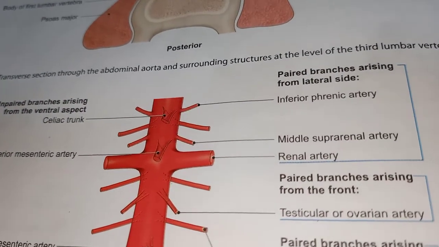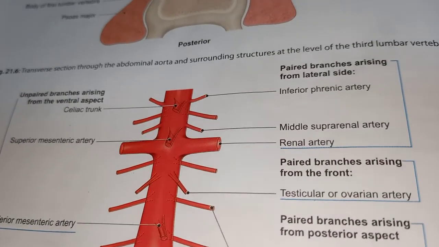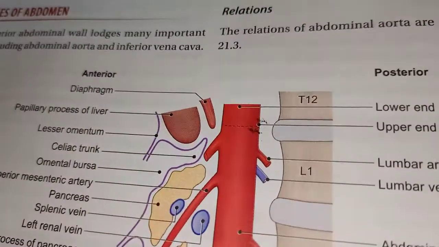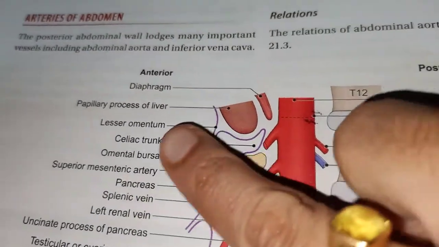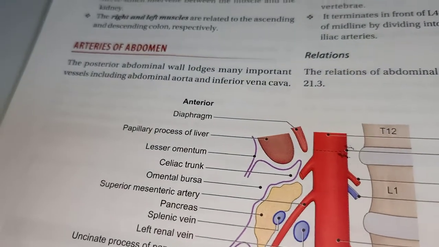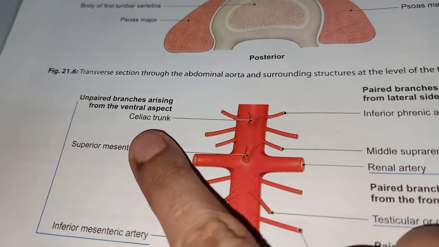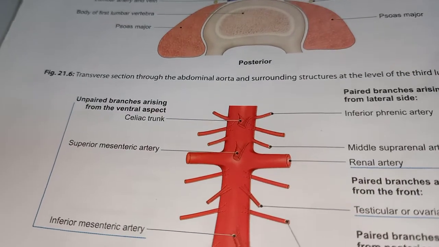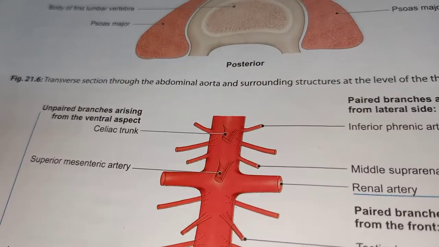Now if you remember the relations of the abdominal aorta, the celiac trunk was one of the anterior relations of the abdominal aorta. If you see here in the diagram, the anterior relations of the abdominal aorta, one is the celiac trunk. So the celiac trunk is one of the anterior branches of the abdominal aorta, and this is unpaired. Now more on the celiac trunk I'll speak now.